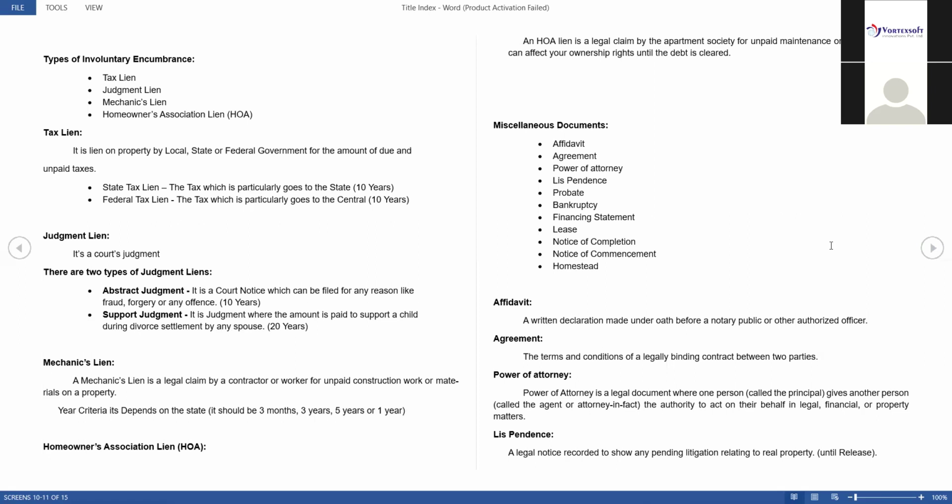So for this lis pendens, you have to take a release. After whatever misunderstanding happened between those two persons is clarified, they will make one more document. For that lis pendens, they will make one release, which means we both are now under mutual understanding and we will cancel the case. So for that lis pendens, they will give one release. After the release, you have to take that lis pendens.